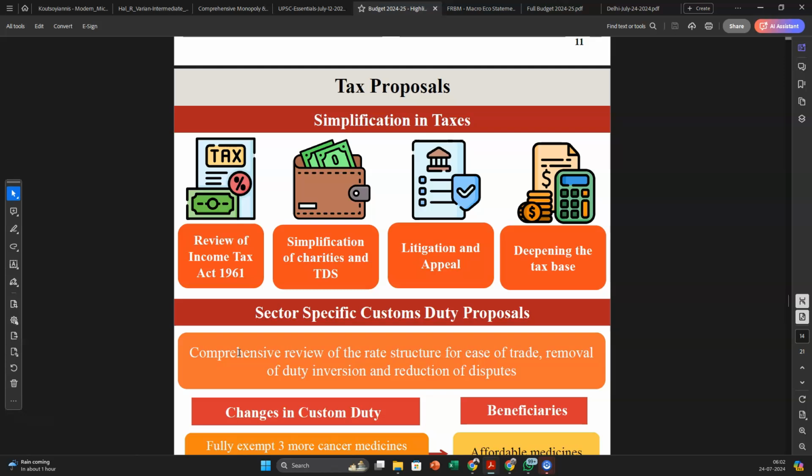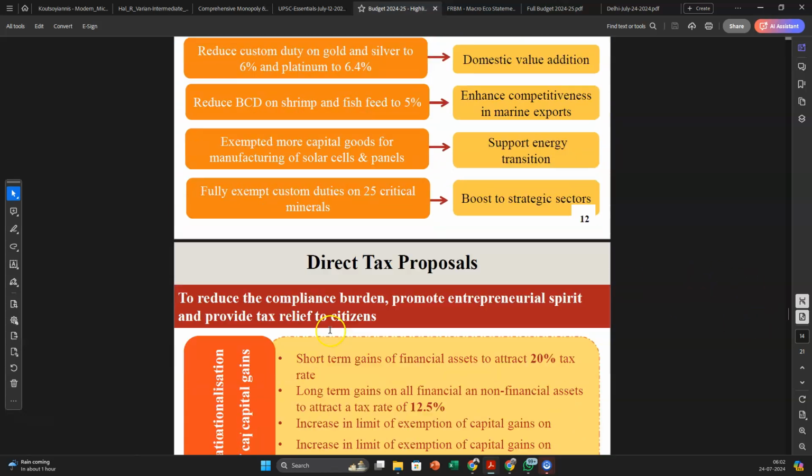And what we have done is simplification for charities and TDS, reduce down the litigation and the penal aspects of the tax structure. Basically saying, earlier it was saying that if you even do small mistake, then you can get a jail term. So now all of that has been reduced, and we are deepening the tax base of the country.